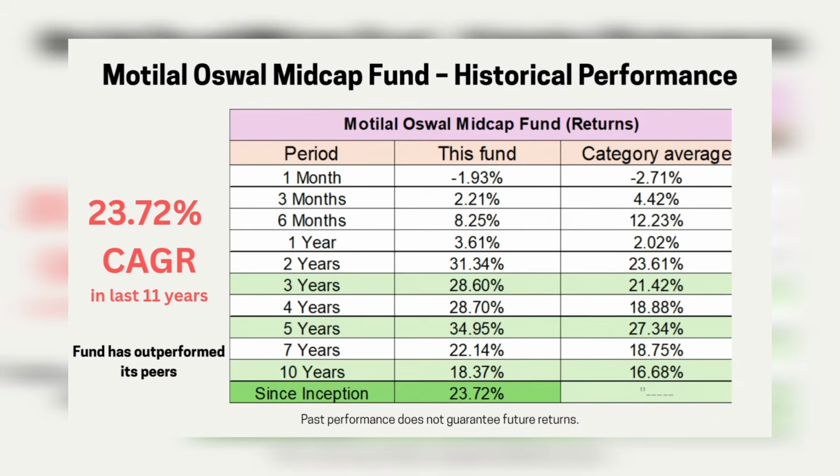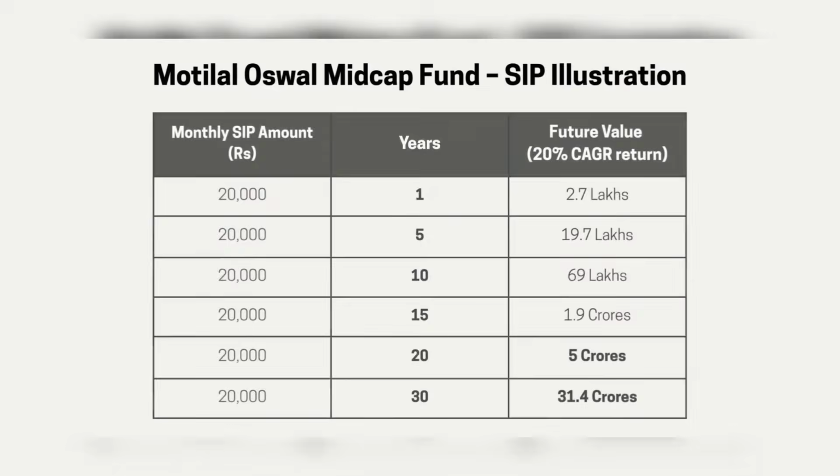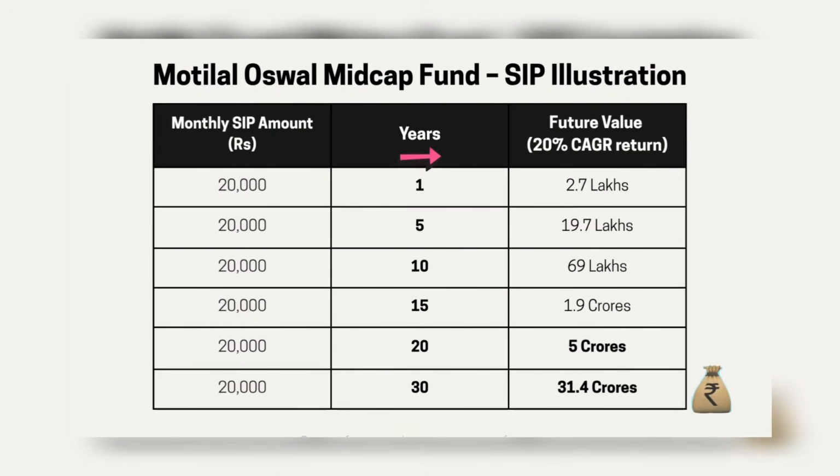Now this is the most interesting part of this particular video in my view. So let's see this illustration, the SIP illustration. This is for your illustration purpose only, as we know. Remember, past performance does not guarantee any future return. This is only indicative of how much we can achieve by investing a certain amount of money every month. This is only to give an idea how much the return can be in the long run. Only 20% CAGR, we considered 20% for this illustration, not 23%.